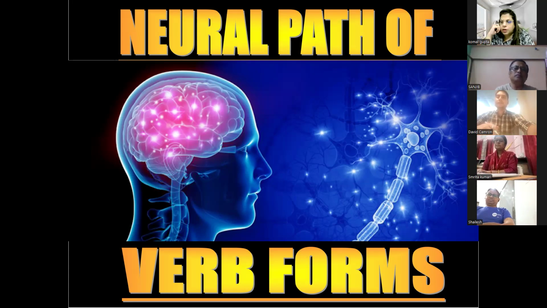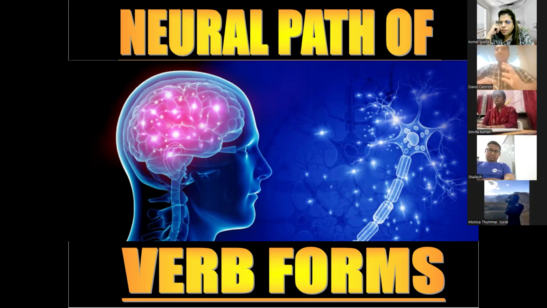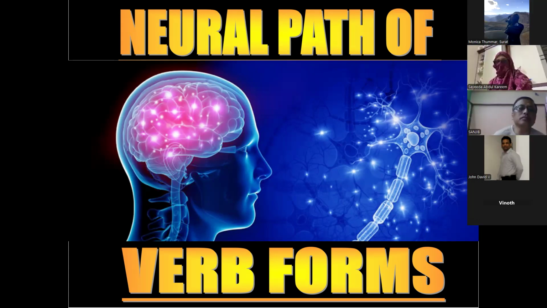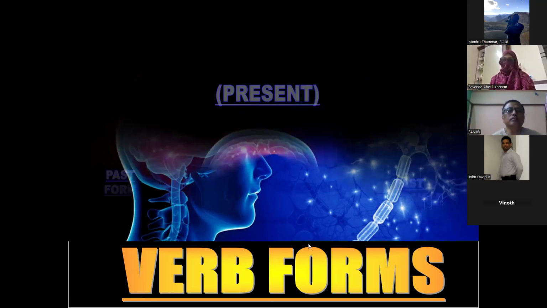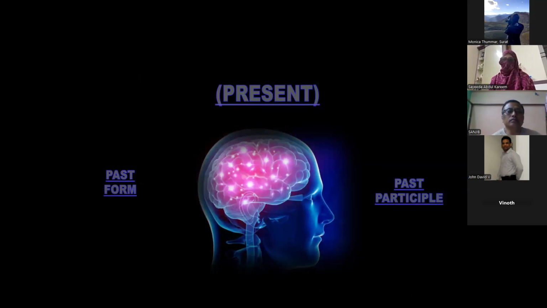What do you mean by neural? Neural means related to our brain or neurons. Yes, related with our brain, related with our nervous system. So what does it mean, neural path of the verb forms? It means that our brain has already been stimulated with this word verb, because since childhood we are listening this word. बचपन से हम ये word सुनते आ रहे हैं, verb. And what is that? Every verb has 3 forms.